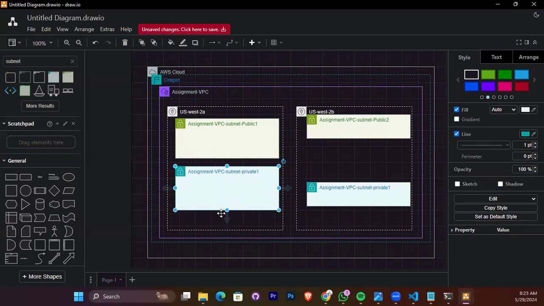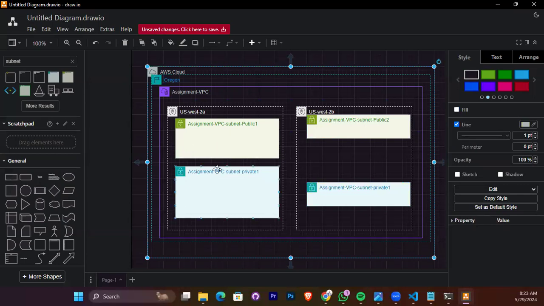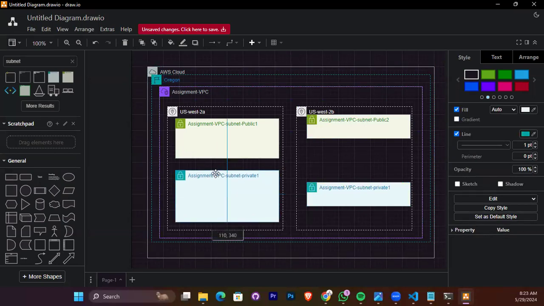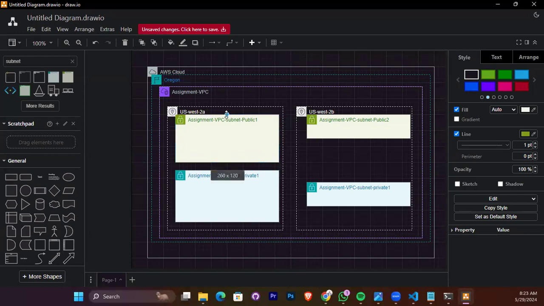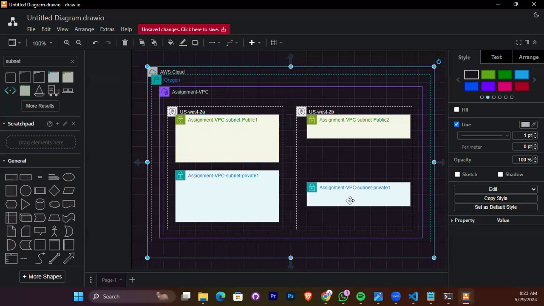Adama. Hey, who is that? Is that Adama? Okay.